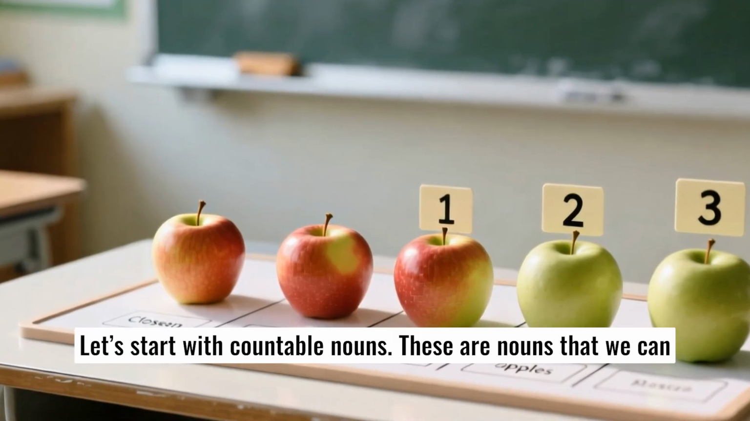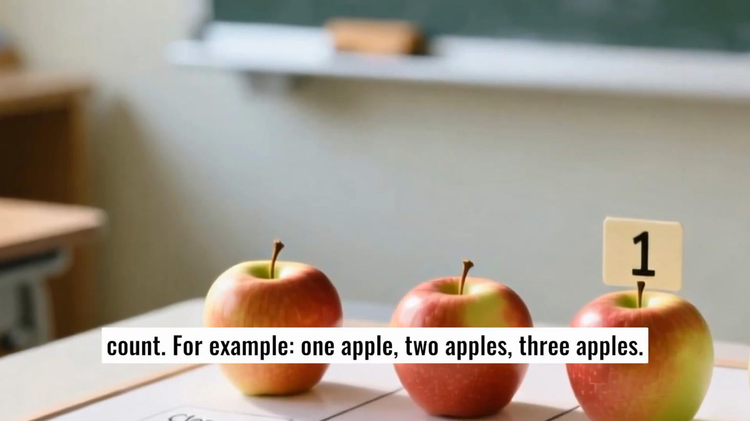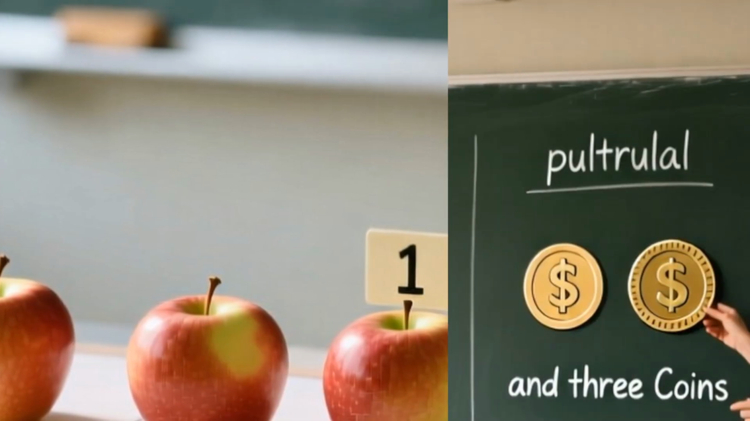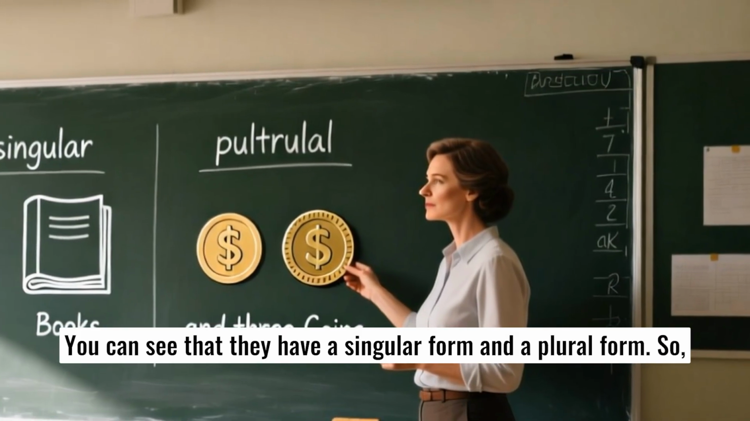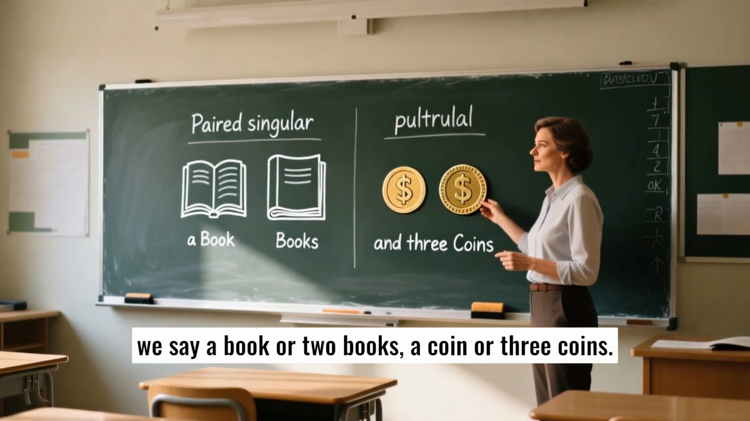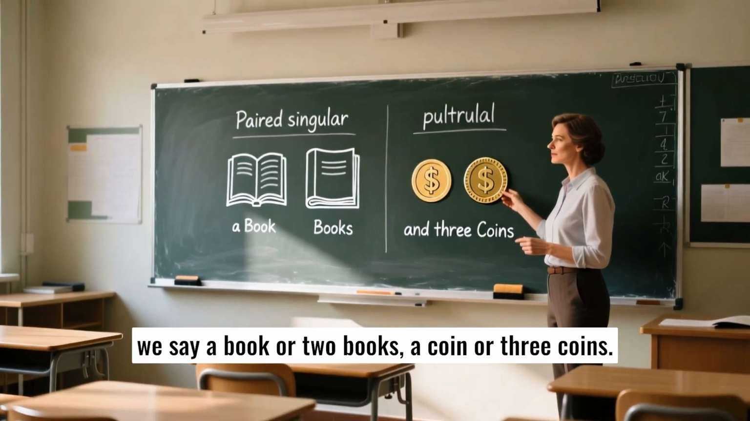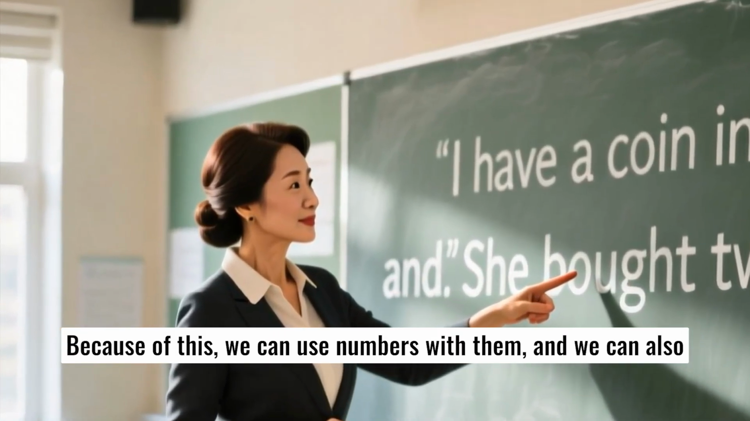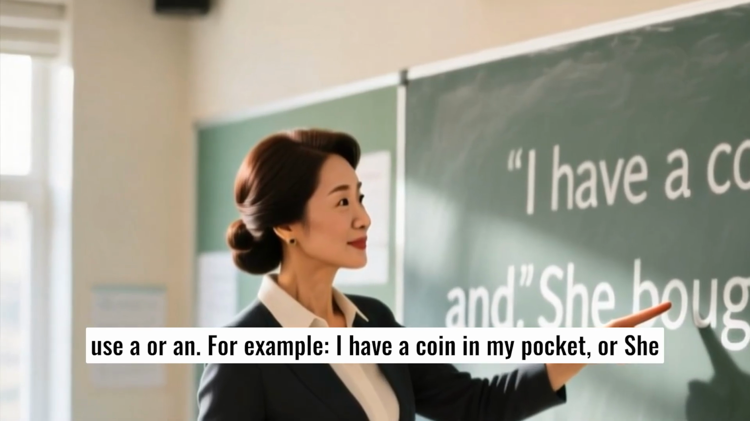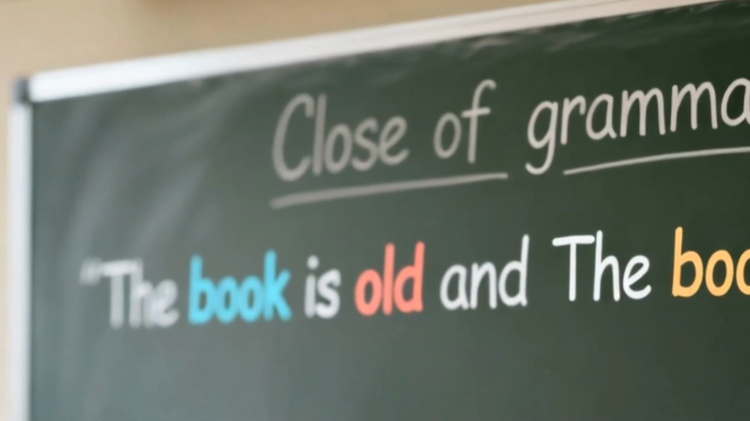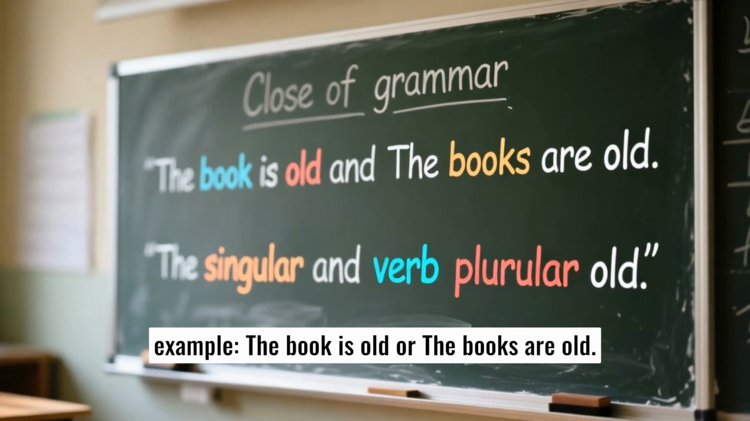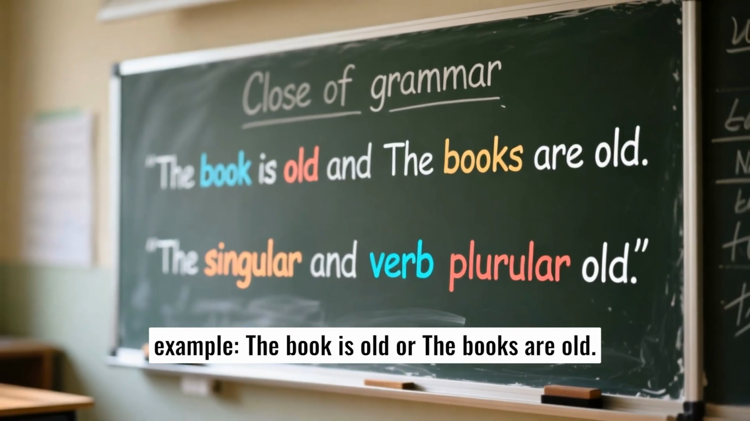Let's start with countable nouns. These are nouns that we can count. For example, 1 apple, 2 apples, 3 apples. You can see that they have a singular form and a plural form. So we say a book or 2 books, a coin or 3 coins. Because of this, we can use numbers with them, and we can also use a or an. For example, I have a coin in my pocket, or she bought 2 books. Also, countable nouns can use singular or plural verbs. For example, the book is old, or the books are old.